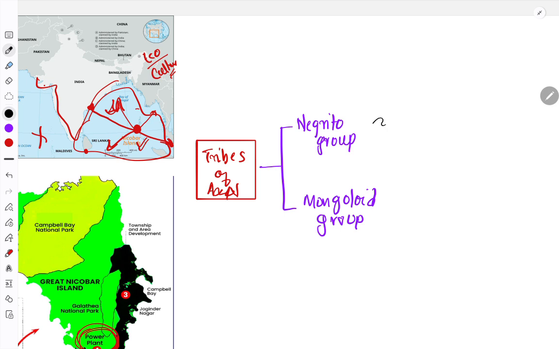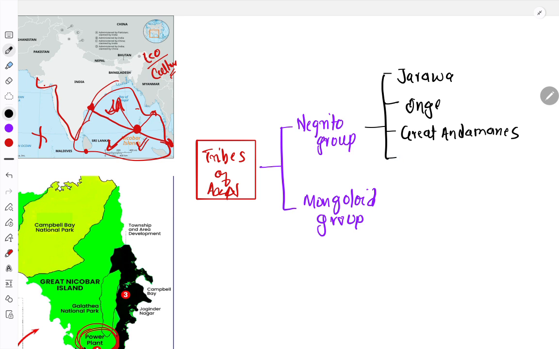So the Negrito group has four tribes. One is Jarawa, second Onge, third Great Andamanese, and fourth the Sentinelese. You can remember this as JOGS. You must have heard of jokes, right? So this can be the shortcut to remember: Jarawa, Onge, Great Andamanese and Sentinelese.